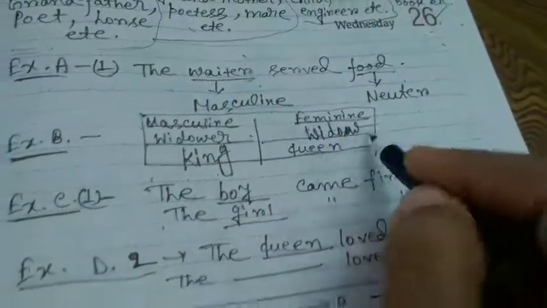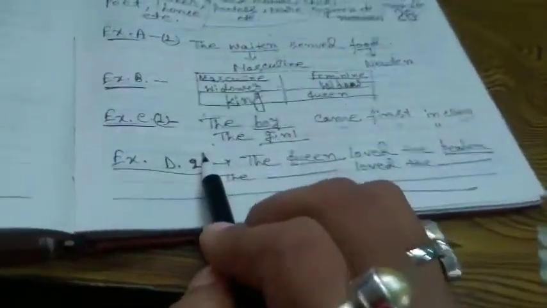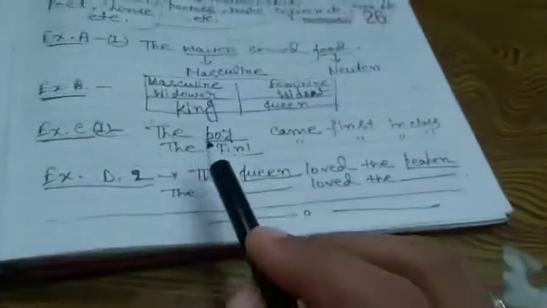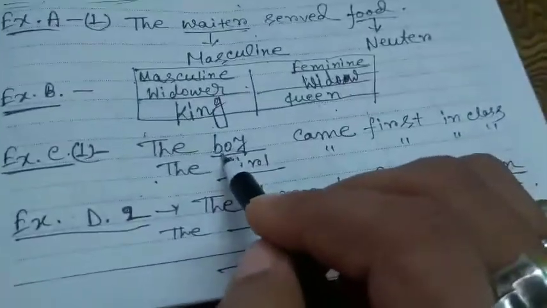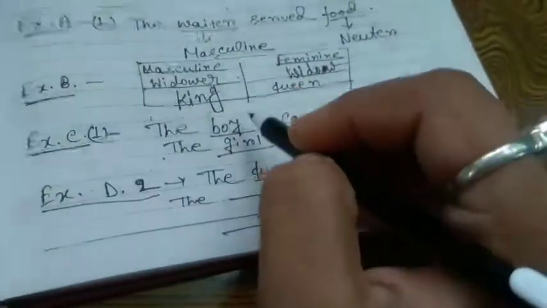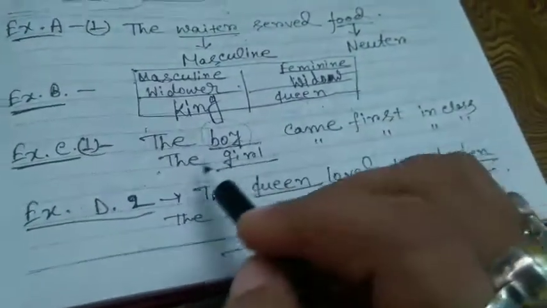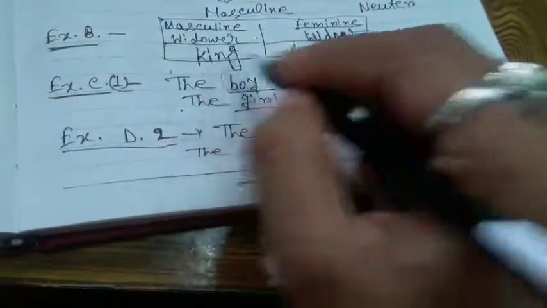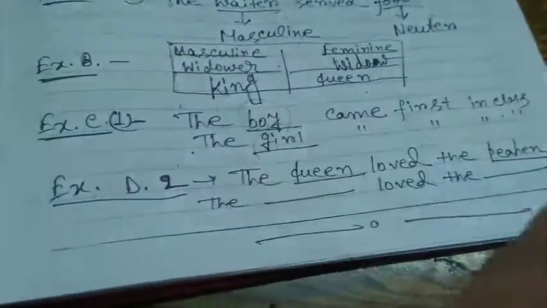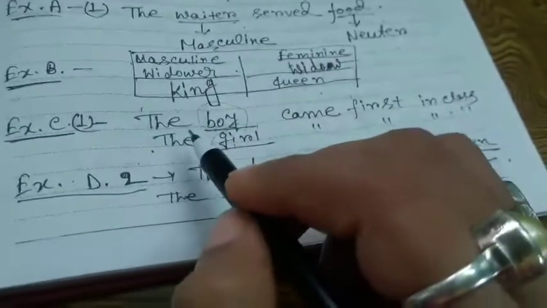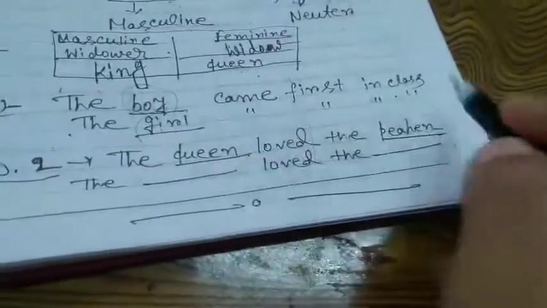In exercise C, the sentence is given with the masculine gender, and you have to write the sentence once more, changing the masculine gender into feminine. Such as the sentence given, the boy came first in the class. So what will it be?